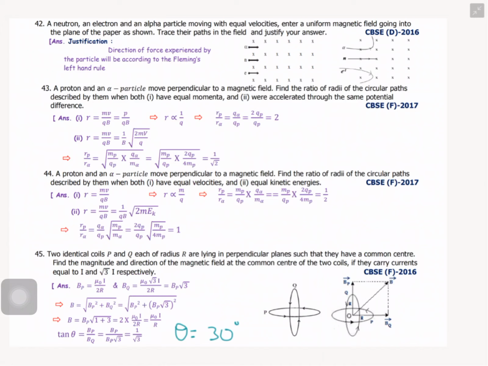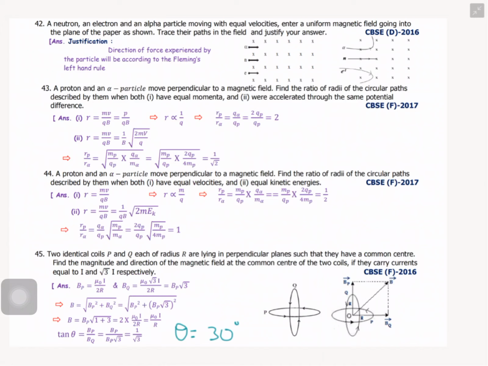And second one, r equals mv by qB, that is equal to 1 by qB into square root of 2m Ek. What is square root of 2m Ek? That is from the de Broglie equation, right? We can write mv equals square root of 2m Ek, and then we can derive the equation rp by r alpha equals q alpha by qp into square root of mp by m alpha, that is equal to 2qp by qp into square root of mp by 4mp, that is equal to 1.